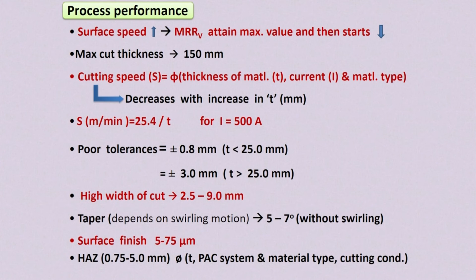Now we have to discuss the process performance of the plasma arc machining system. When the surface speed of the workpiece is very high, the material removal rate reaches a maximum level.